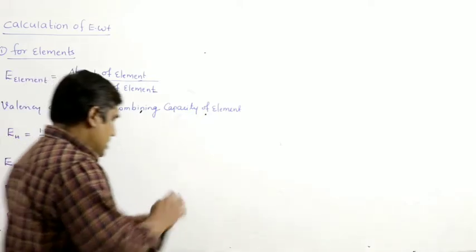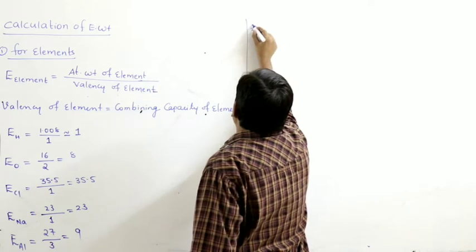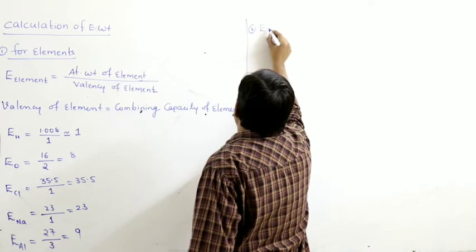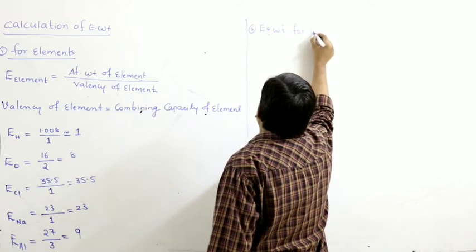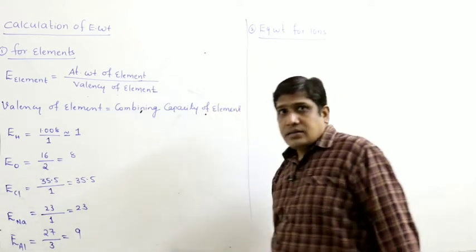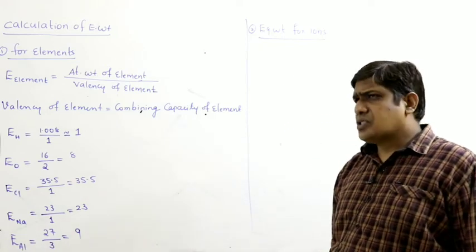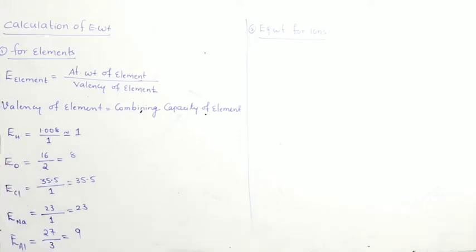So let us see for ions. Ions can be positively charged species or negatively charged species, like cations or anions.